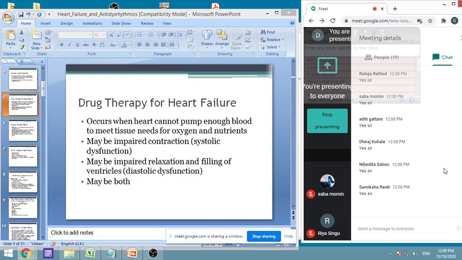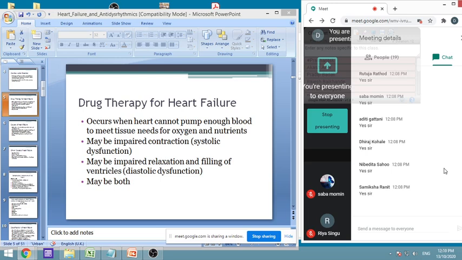Okay, in Pharm D you have to get 50%, so those who do not get 50 we will call it a failure. Similarly, the heart is expected to do some work, and if the heart is not able to do it, then we will call it a heart failure. Now it will depend on the need of the body, because you know that as the body's situation changes during exercise and during rest, the requirement changes accordingly. So if the heart is not able to meet the body's requirement at any given time, we call it a heart failure. So enough blood is not pumped by the heart to meet the tissue needs for oxygen and nutrients.